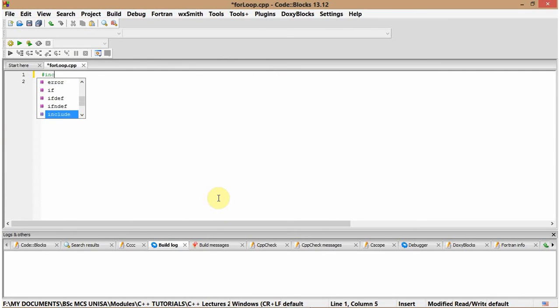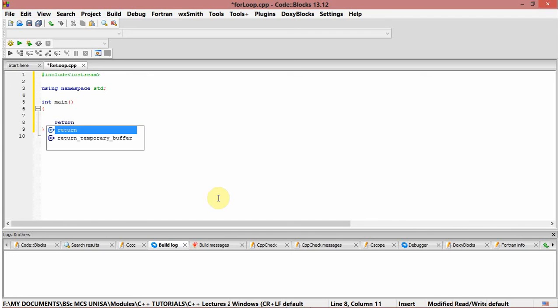I'll quickly include the input output stream, iostream, and then using namespace std. Then let me write return 0 at the bottom, then go up here. This is now how it's going to be.